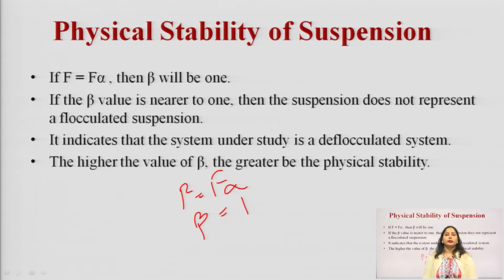That means the suspension is a deflocculated suspension. It indicates that the system under study is deflocculated. The higher the value of beta, the greater will be the physical stability. So, for a flocculated suspension, the value of beta should be more than 1.